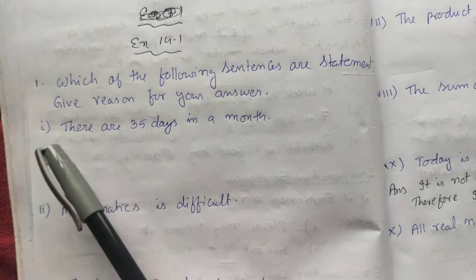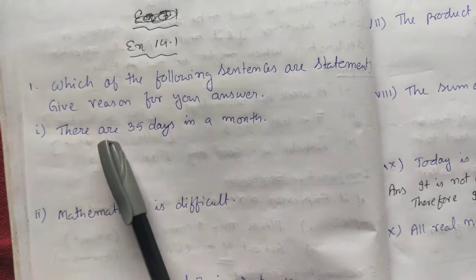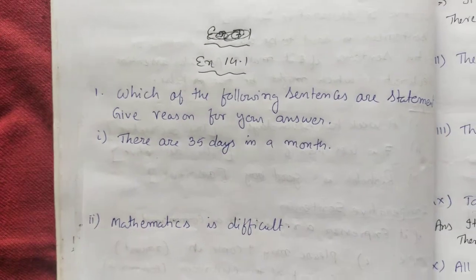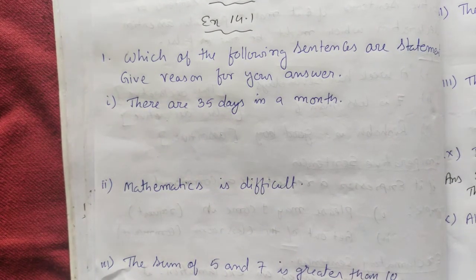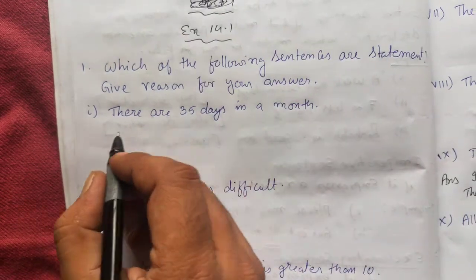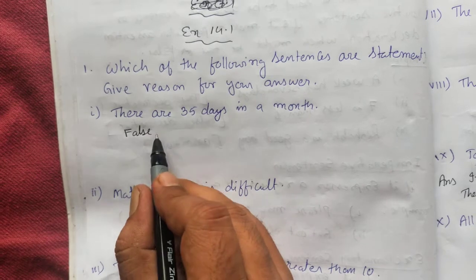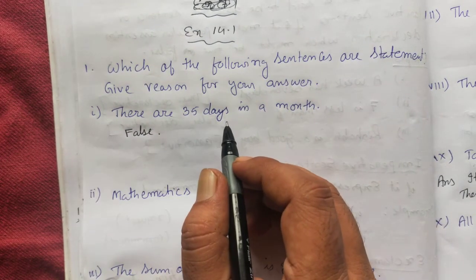Question number 1 is, which of the following sentences are statements? Give reasons for your answer. The first one is, there are 35 days in a month. So this is a false statement. You can say it's false. So this is a statement.